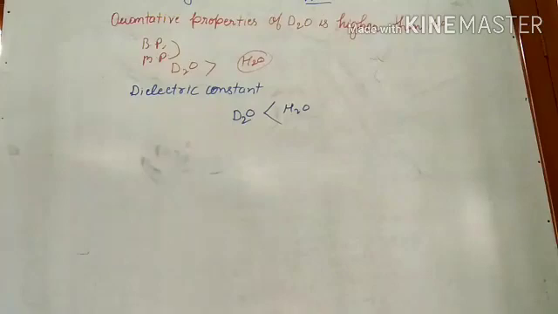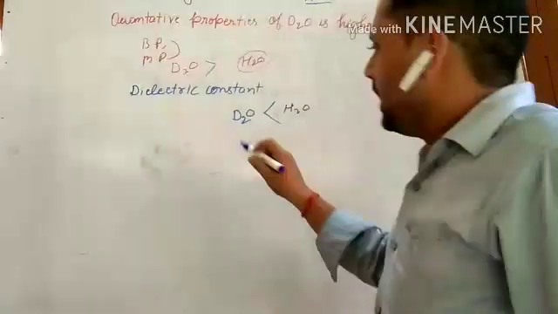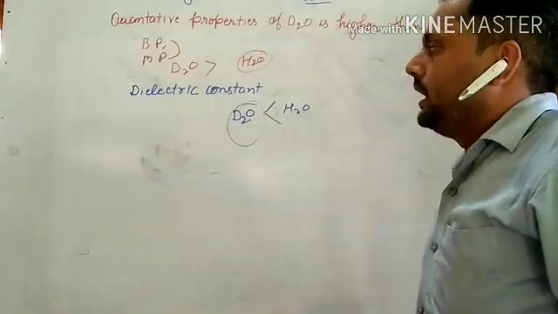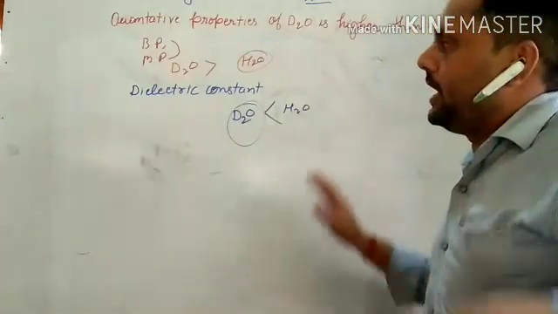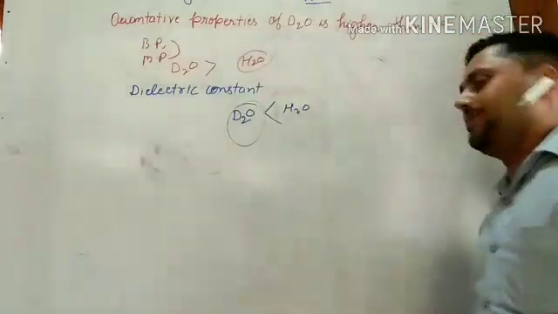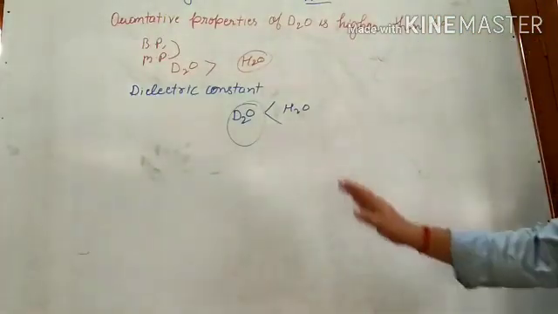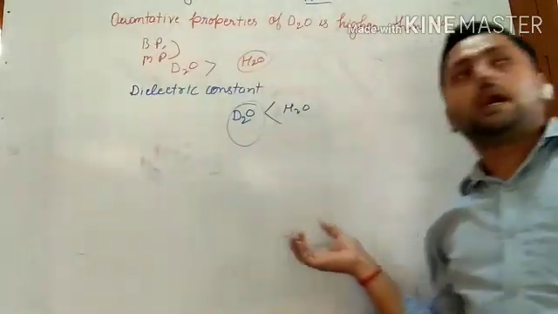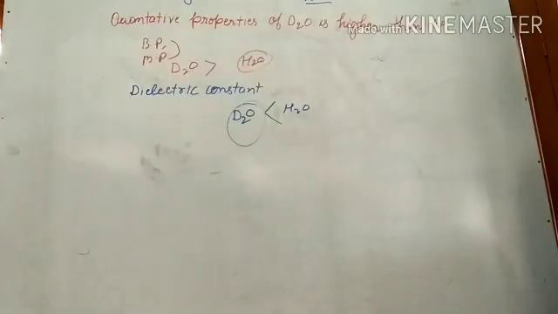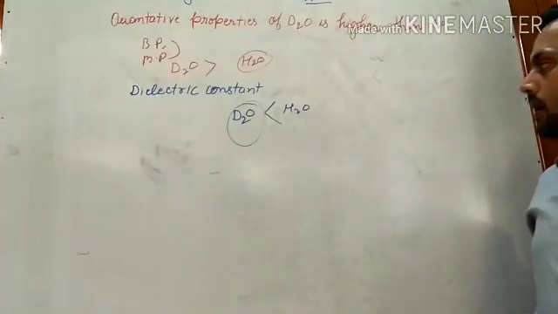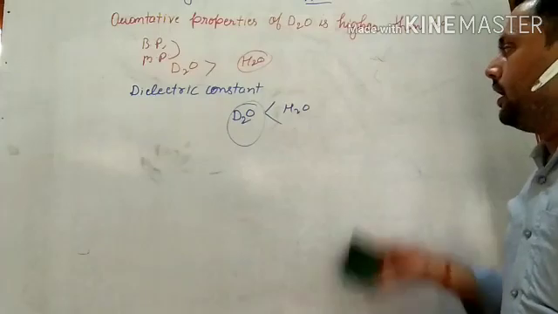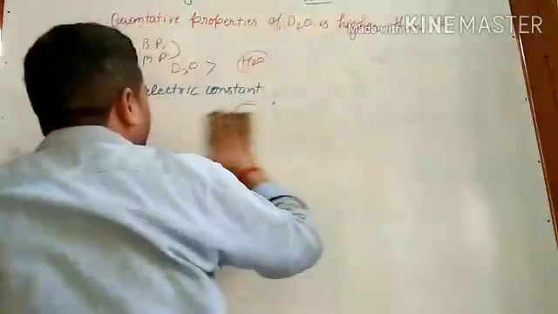It means the ionic compounds are less soluble in D2O. Since the dielectric constant of H2O is higher, it is able to dissolve ionic compounds. Due to its lesser dielectric constant, D2O is not able to dissolve as many ionic compounds as water can. So here we discussed the properties of H2O and D2O.